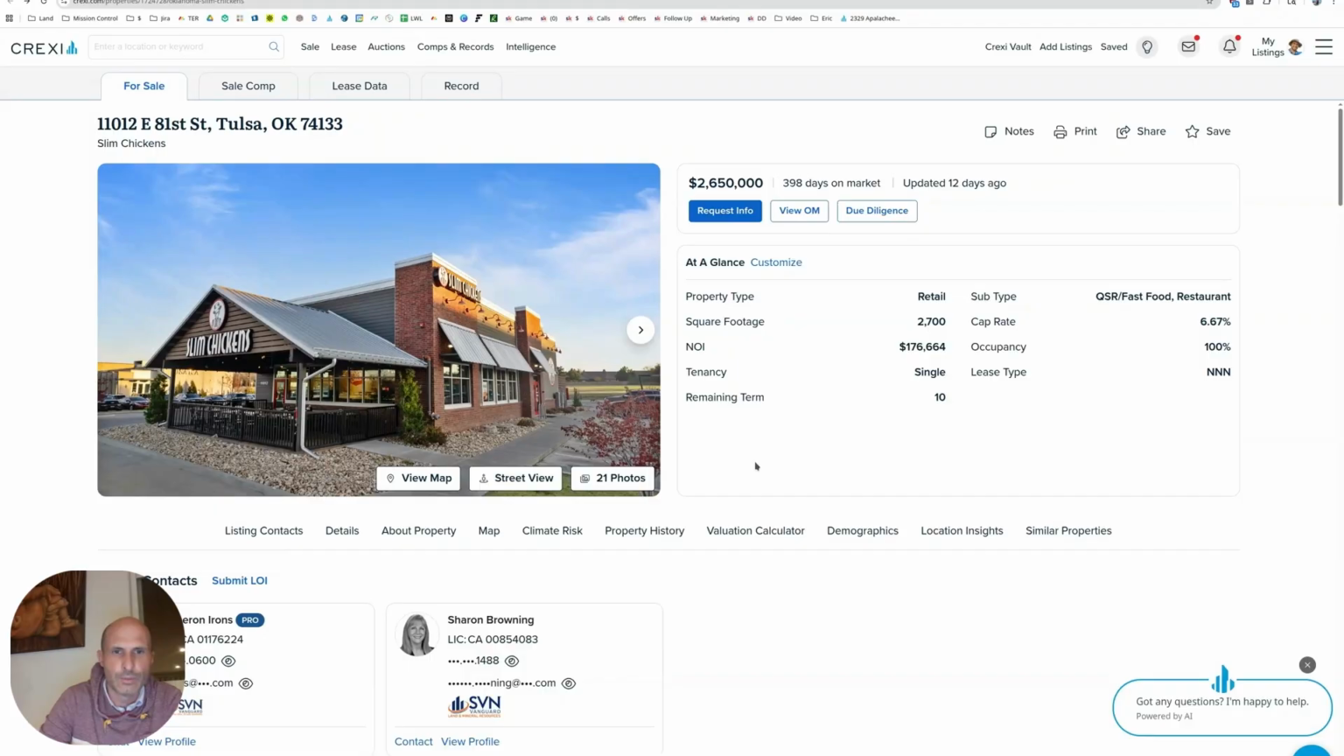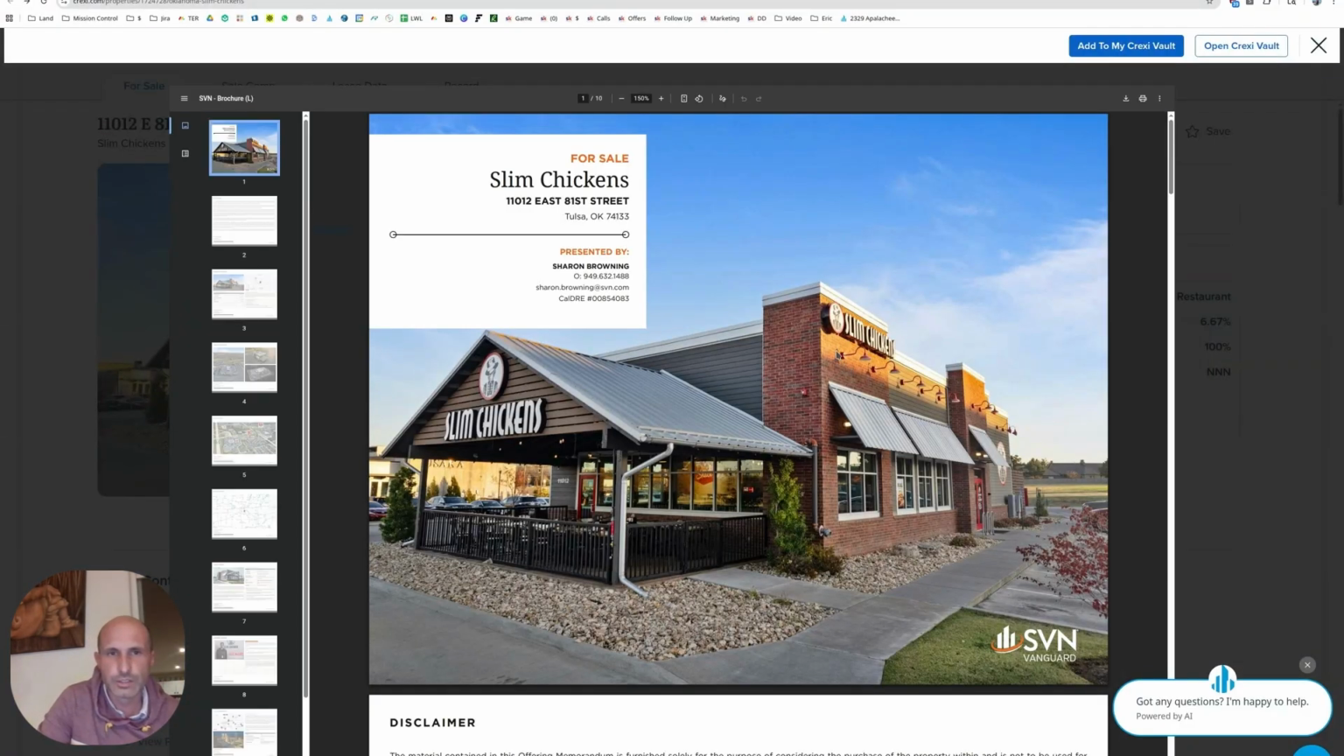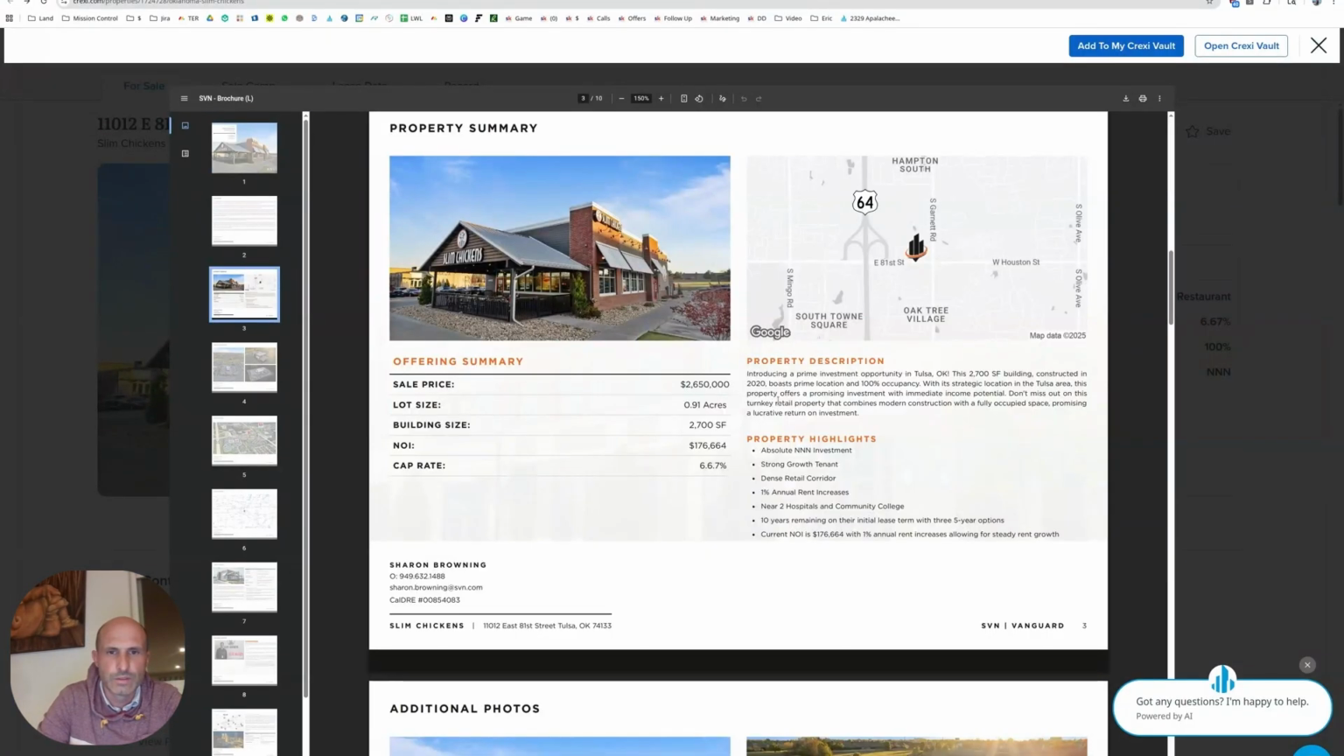Maybe that's why, I don't know. So we can look at the offering memorandum. We can look at the square footage. We can look at the sales. 2.6 million, they're asking for this one. 0.91 acres. So that last one was 0.9 something acres. This one's 0.9 something acres. Building size 2,700 square foot. I think that last one was about the same size. NOI 176. I think this is just a hair less rent.